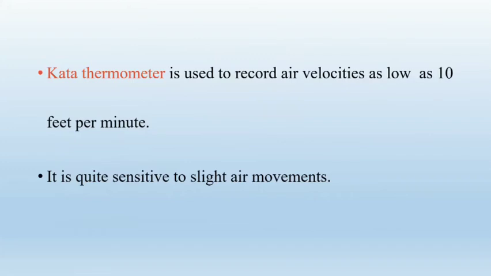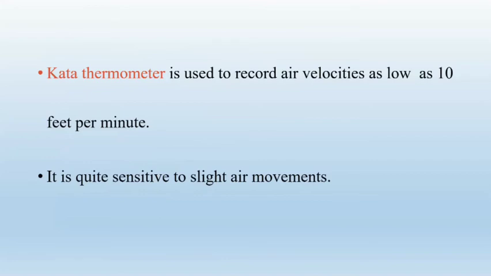And the Kata thermometer is also used for measuring air velocity because it is very sensitive to the slightest air movement. It is used to record air velocity as low as 10 feet per minute.